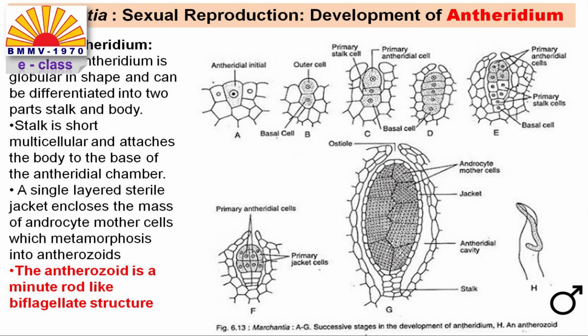Now, the development of antheridium. The mature antheridium is globular in shape and can be differentiated into two parts, the stalk and the body. The stalk at the base, represented in figure G, is a multicellular structure. The body consists of a single layer jacket of cells and androcyte mother cells. The androcyte mother cells produce antherozoids. Antherozoids are spiral in shape and biflagellate, that is, they contain two flagella at the anterior end, at the tip of the antherozoid.